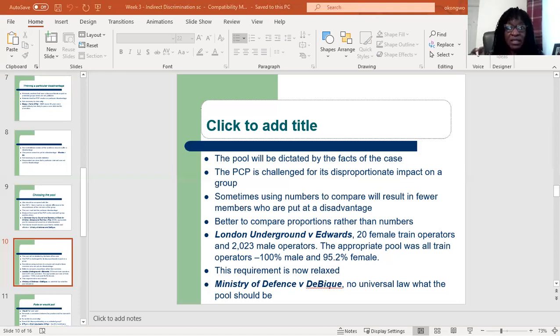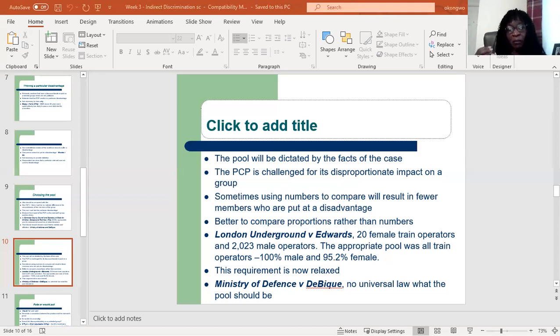So there were 20 female train operators and there were 2,023 male operators. The other 19 women and all the men were able to comply with that new rota system. So in this case, the appropriate pool will be all train operators.